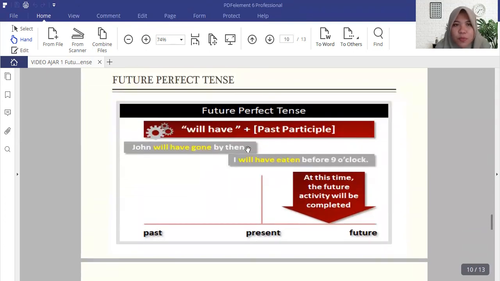So we are going to move to the future perfect tense. Future perfect tense is the third tense that we discuss on this occasion. The formula is will have plus past participle, or verb 3. So, John will have gone by then. I will have eaten before 9 o'clock. If you see the diagram here, at this time the future activity will be completed.